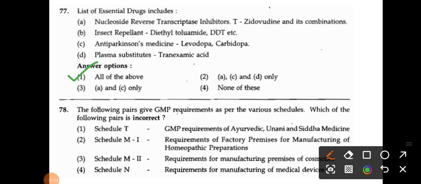But here the option given is requirement for manufacturing of medical devices, that is incorrect. That is for schedule M3. So that's why option number 4 is incorrect here.